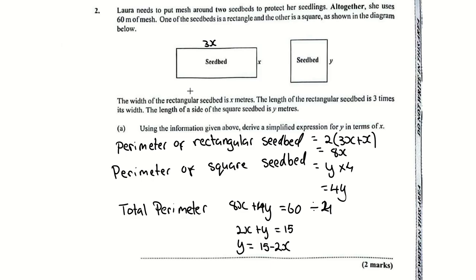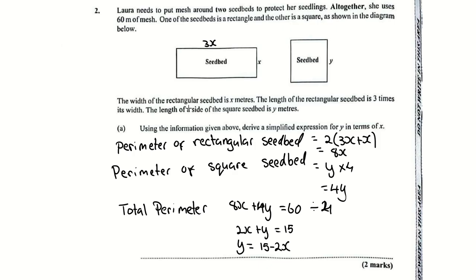So they said Laura needs to put mesh around 2 seed beds. We have this one and this one, to protect her seedlings. Altogether, she used 60. So if we go all around this one and all around this one, it's going to be 60 meters. That's what they're telling you.